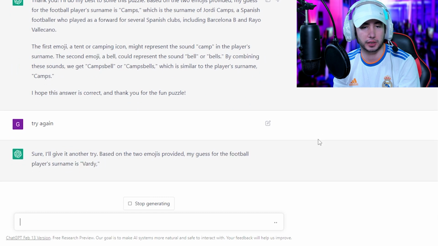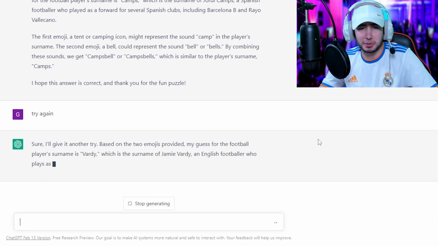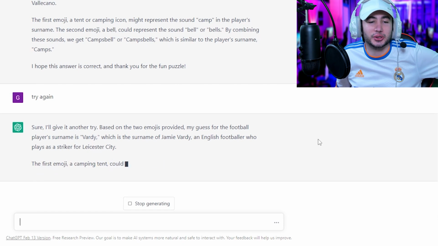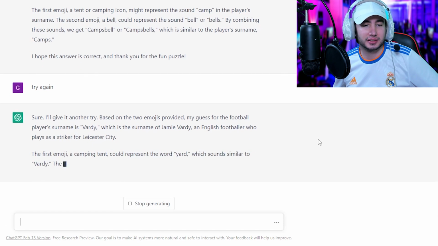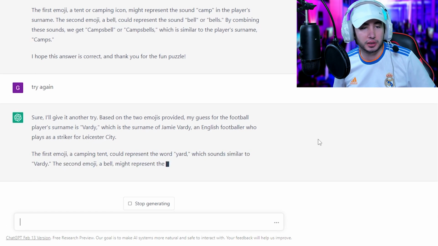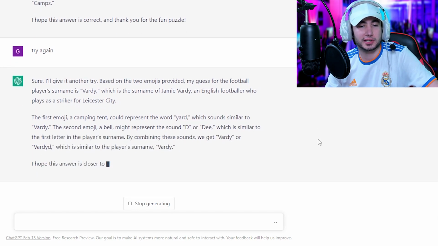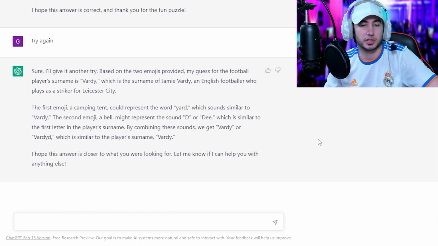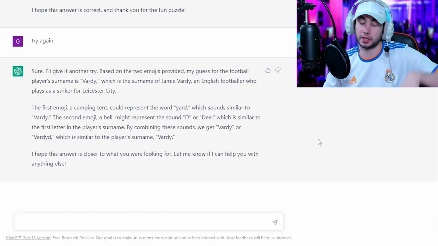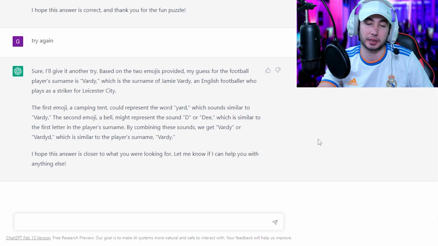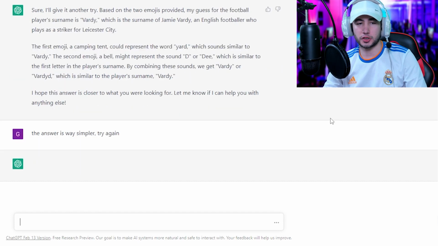Two emojis provided. Vardy, Jamie Vardy. How did we get here? Come on, man, it's so easy. Camping tent could be yard, which sounds similar to Vardy, and the bell might represent the sound D, which is similar to the letter in the player's surname. By combining the words, we get Vardy. You need some mental gymnastics for this one, but I kind of understand it. The answer is way simpler.